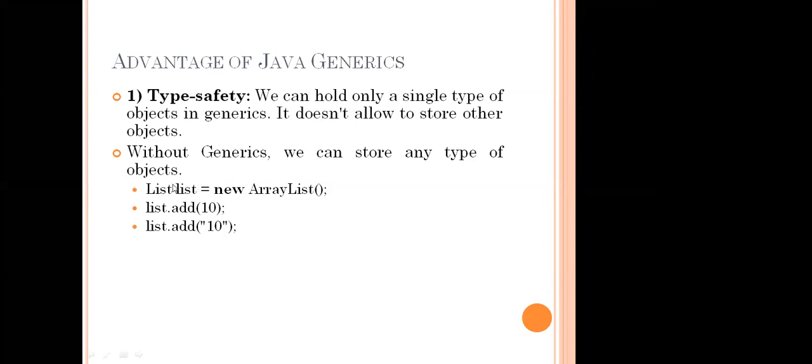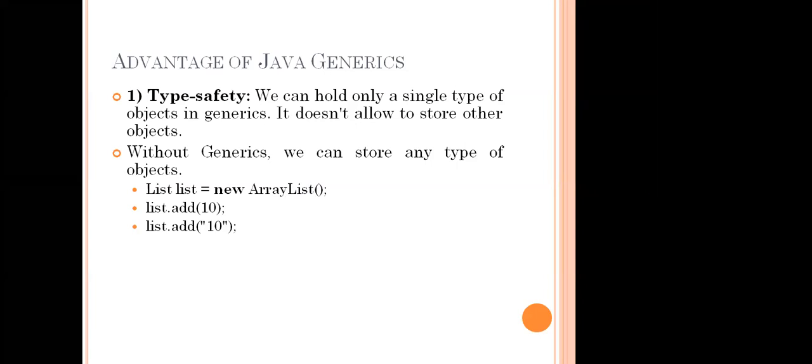So here, what is list? list is an object. Through this object, we add values into this array list. Yes or no? So list.add(10), the 10 is added to this array list. But here, with list.add of some other value, it is also simply added. But our aim is to store array values of a specific type only.